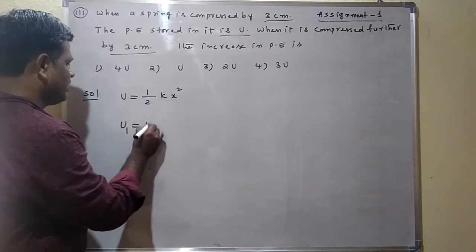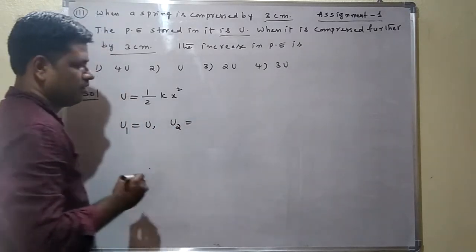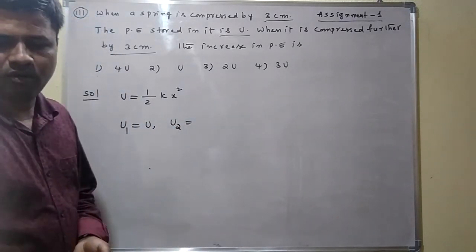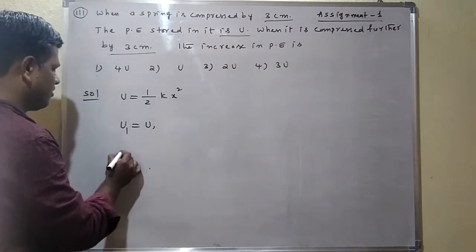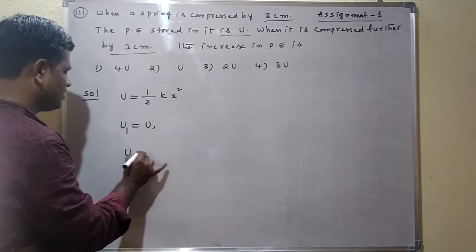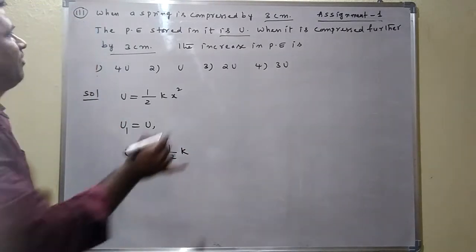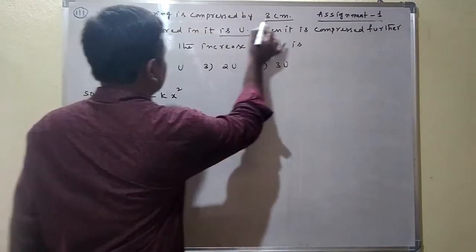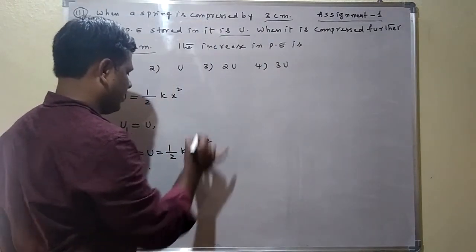Initial potential energy U1 is equal to U, given. U2 we don't know. First I am finding U1. U1 is equal to U, already given. That is, U1 is equal to U is equal to half K into x square. Further, the spring is first compressed by 3 centimeters, so here x is equal to 3, squared, I am writing.